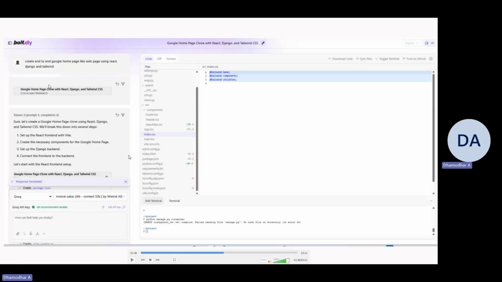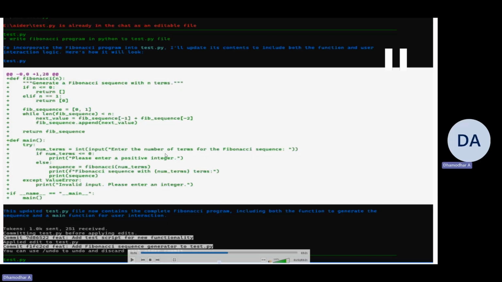So Bolt.diy, which is another generative AI tool that is especially being used to build web applications. This Aider is another terminal-based tool wherein it helps us to generate content or even the code, and it will also allow us to manipulate the files, like creating, updating, deleting files.